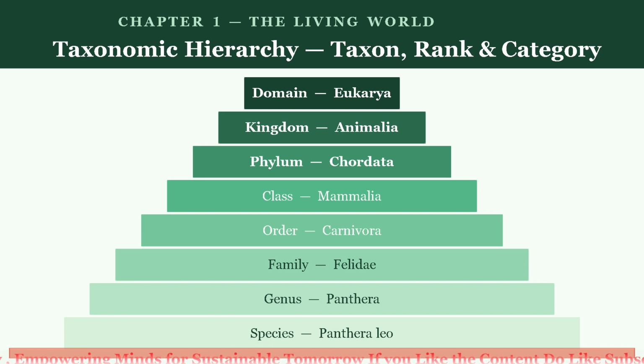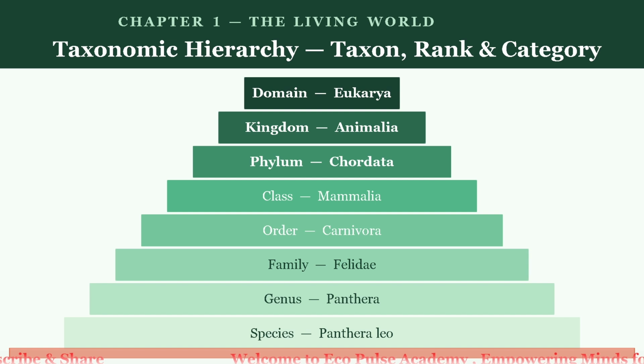Next is the family. Family is a more specific category that groups the related genera. Example, Felidae. Felidae includes the cats. Next is the genus. Genus groups the species that are closely related and share a common ancestor. Example, Panthera includes lions, tigers, leopards.